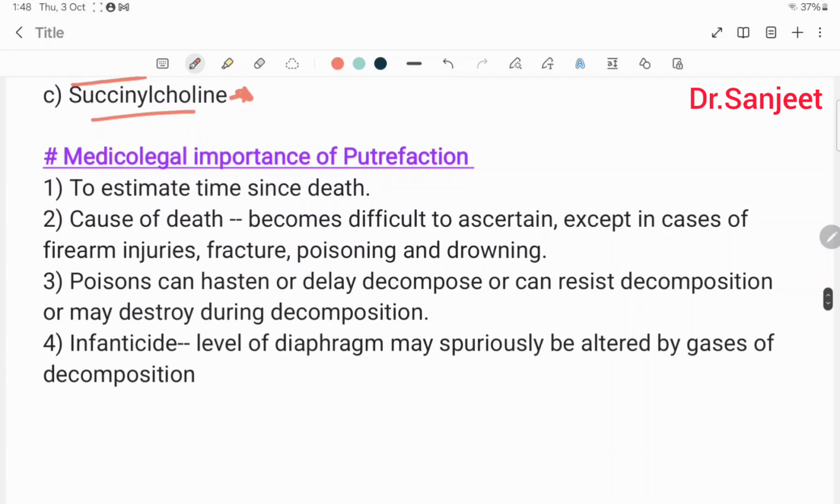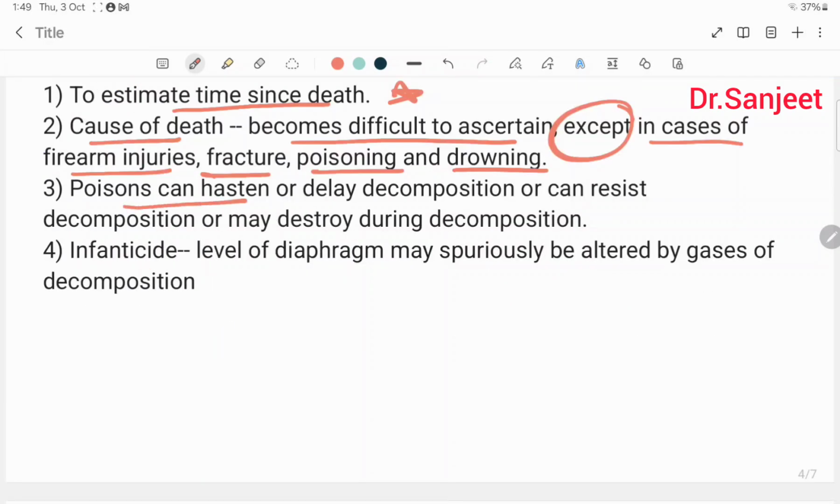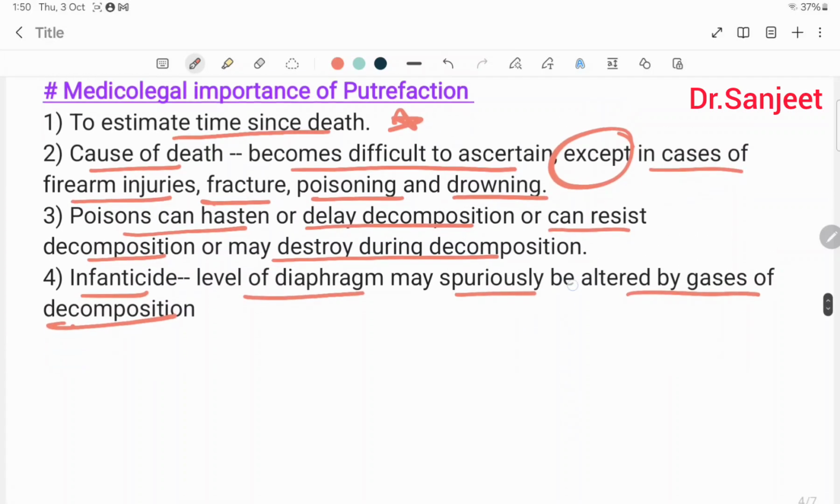Then medical importance of putrefaction. To estimate time since death. Cause of death becomes difficult to ascertain except in the case of firearm injuries, fracture, poisoning and drowning. Poisons can hasten or delay decomposition, can resist decomposition, or may be destroyed during decomposition. In infanticide, the level of the diaphragm may spuriously be altered by the gases of decomposition. These are the medical importance.